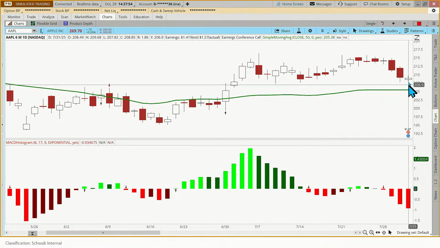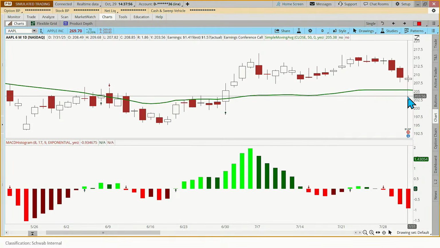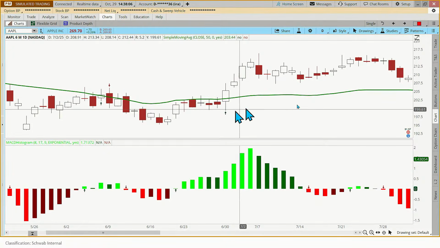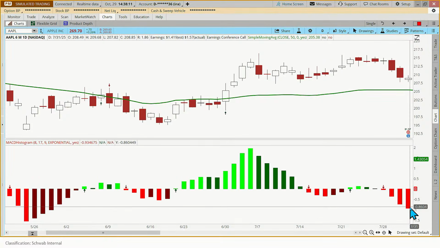Okay, so on this day, where my cursor is, there's a little crosshair so you can see the day, but that's the 31st of July. What is the status of the moving average? Is that red or green? Well, it's green. Okay. How about the MACD? Now, again, I just focus on the right side over here.